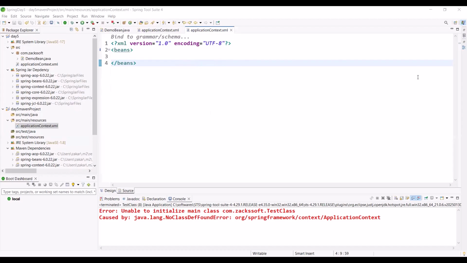DTD, sir? Same thing, same purpose. I think the extension of DTD is XSD. We are using this in Hibernate. Yeah, exactly, same concept. Okay.